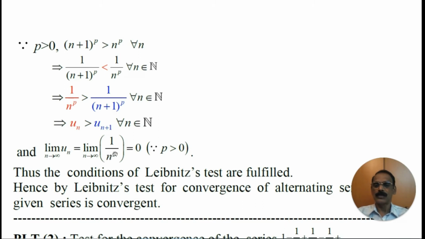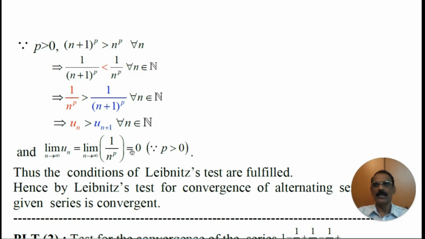Since p is positive, n power p is equal to infinity as n tends to infinity. Therefore, 1 by infinity is 0. This is the third condition of Leibniz test. Thus, all the three conditions are satisfied.